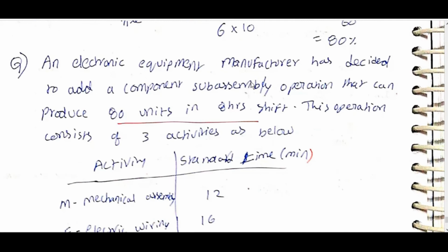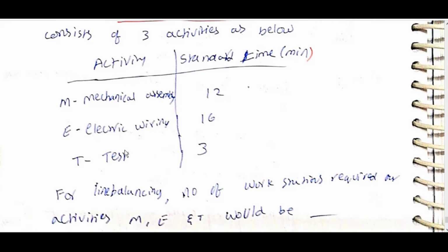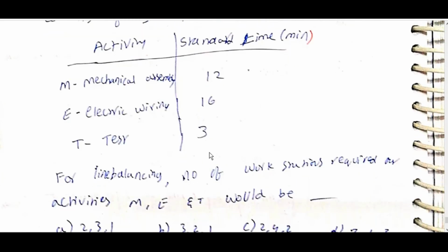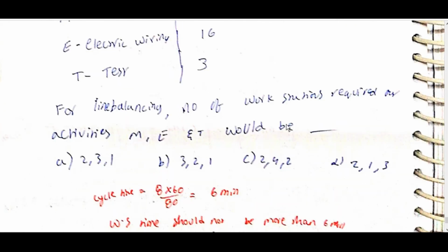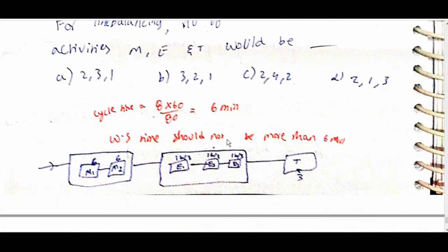An electronic equipment manufacturer has decided to add a component sub-assembly operation that can produce 80 units in 8 hours. This operation consists of 3 activities as below: MET, mechanical, electrical, test, 12, 16, 3. For line balancing, number of workstations required for activities M, E, T would be: cycle time is equal to 8 into 60 by 80, which is equal to 6 minutes. Workstation time should not be more than 6 minutes.